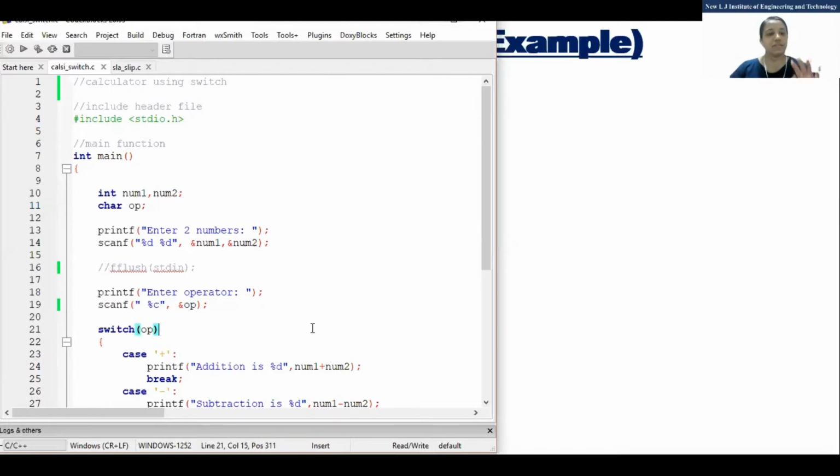So see, three inputs are required because it is a calculator. Either you are going to do addition, subtraction, multiplication, or division, so two numbers are required for that. So I've declared two numbers, integer num1, num2.